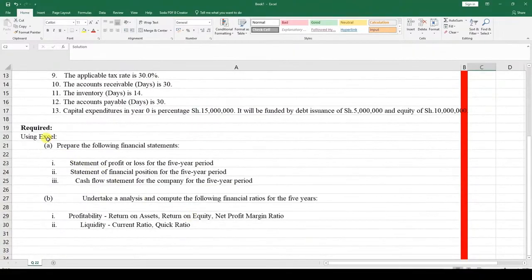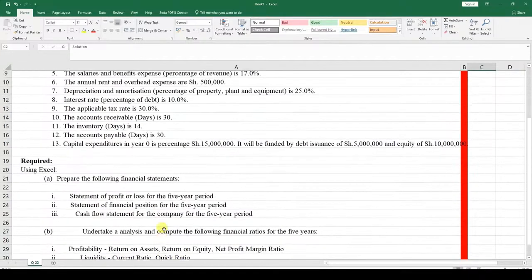Required. Using Excel, A, prepare the following financial statements. Number one, the statement of profit and loss for the 5-year period. Number two, the statement of financial position for the 5-year period. Number three, the cash flow statement for the company for the 5-year period. B, undertake an analysis and compute the following financial ratios for the 5 years. Number one, profitability, that is the return on assets, return on equity, and net profit margin ratio. Number two, liquidity, current ratio and quick ratio.